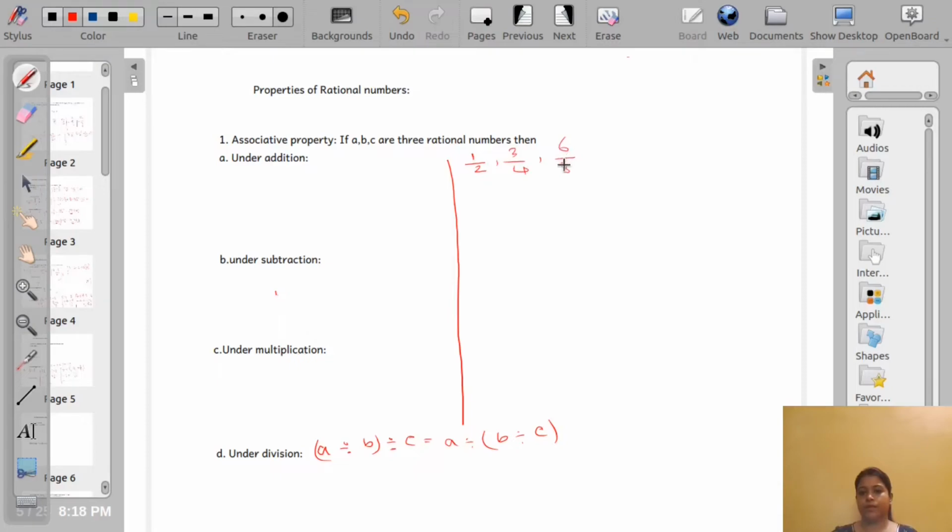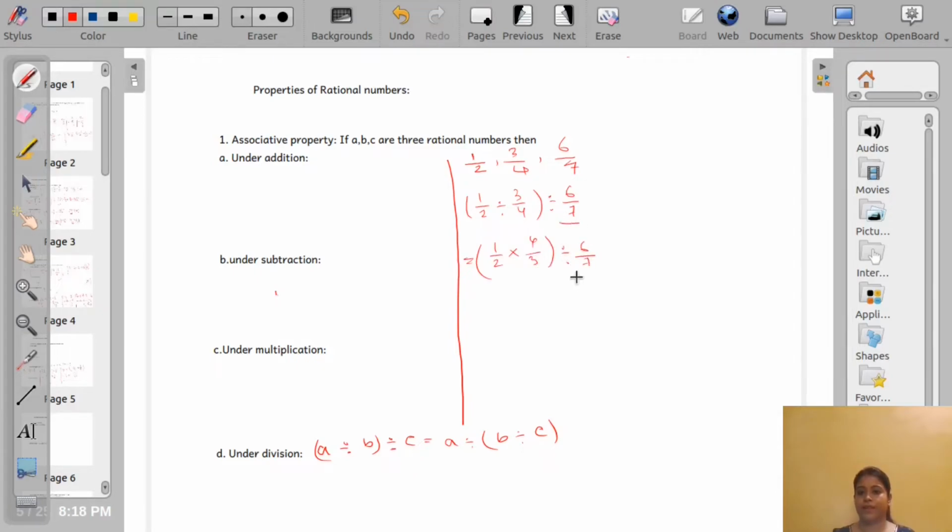Let us take 1/2, 3/4 and 6/7. So first, (1/2 divided by 3/4) divided by 6/7. So 1/2 multiplied by 4/3, divided by 6/7.